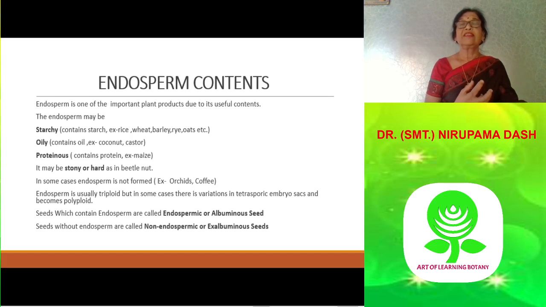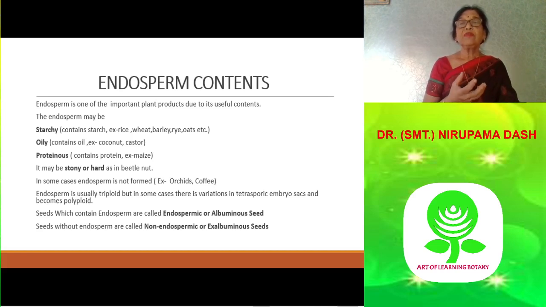Starchy carbohydrates are generally seen in rice, wheat, barley, and oats; oily in coconut and castor; and protein-type food is generally seen in the endosperm of maize. Sometimes endosperm is very hard and stony, as seen in betel nut. In some cases endosperm is not seen, as in orchids and also in coffee.